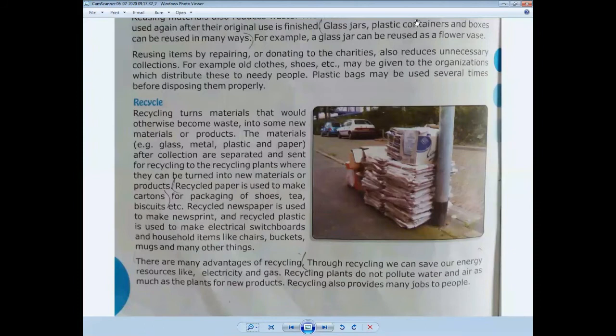Before starting the detailed description, I just want to repeat the definition again: making new material or products from waste material.